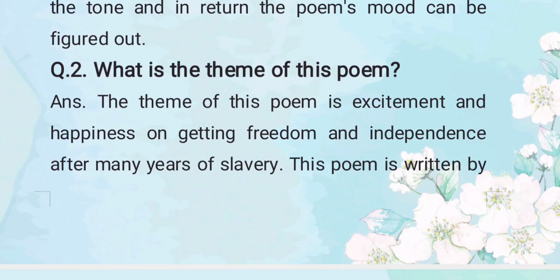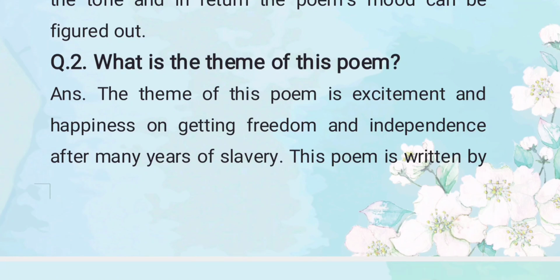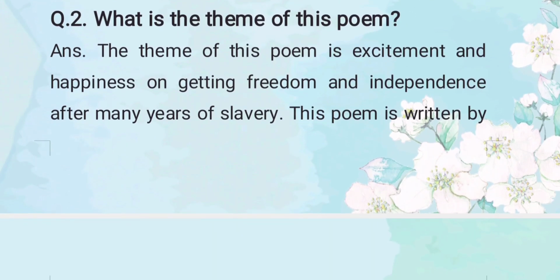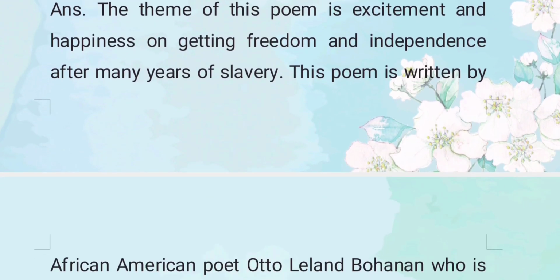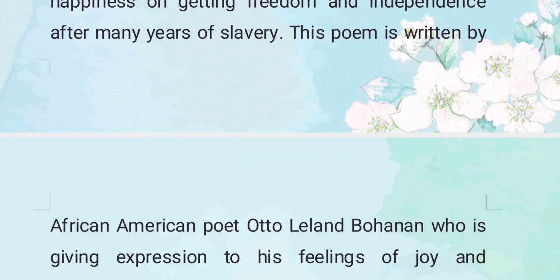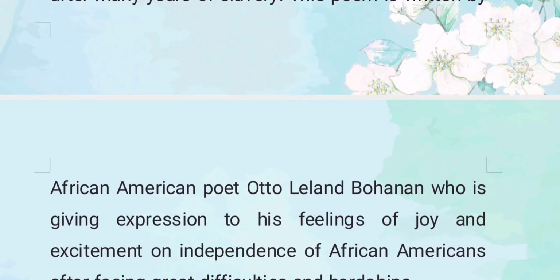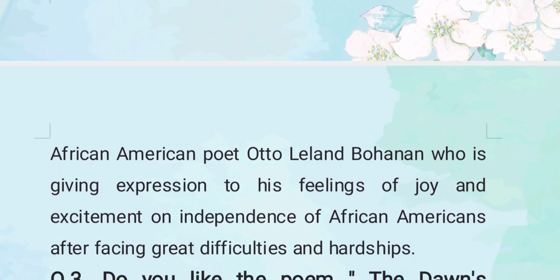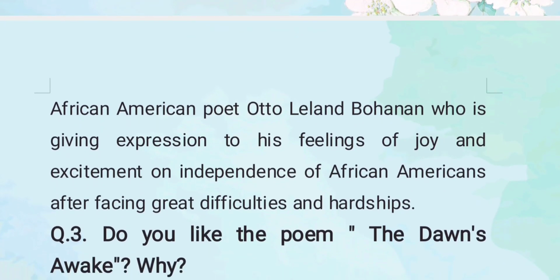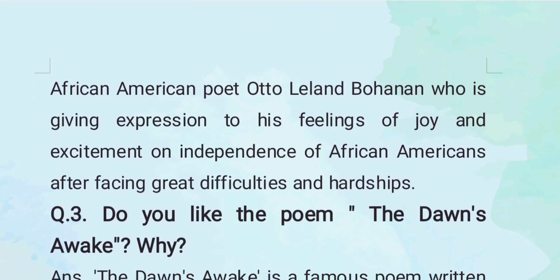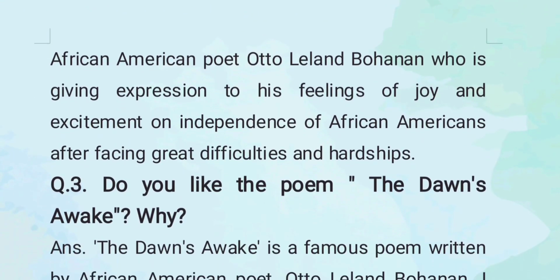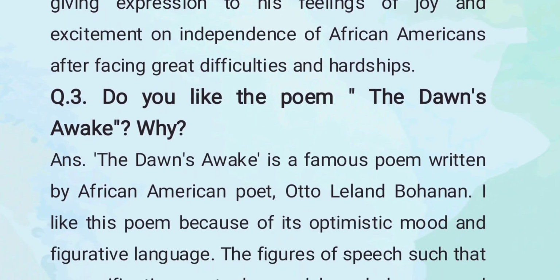Moving on to question number 2, what is the theme of this poem? The theme of this poem is excitement and happiness on getting freedom and independence after many years of slavery. This poem is written by African American poet Otto Leland Bohannon, who is giving expression to his feeling of joy and excitement on independence of Afro-Americans after facing great difficulties and hardships.